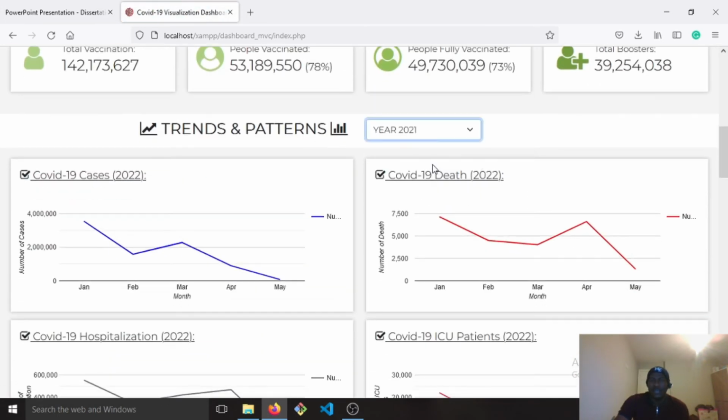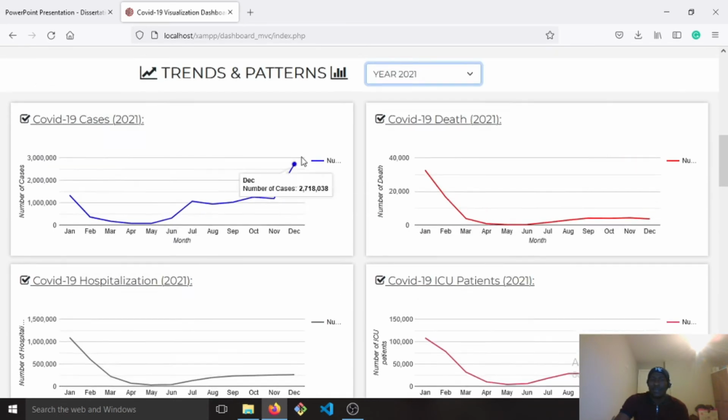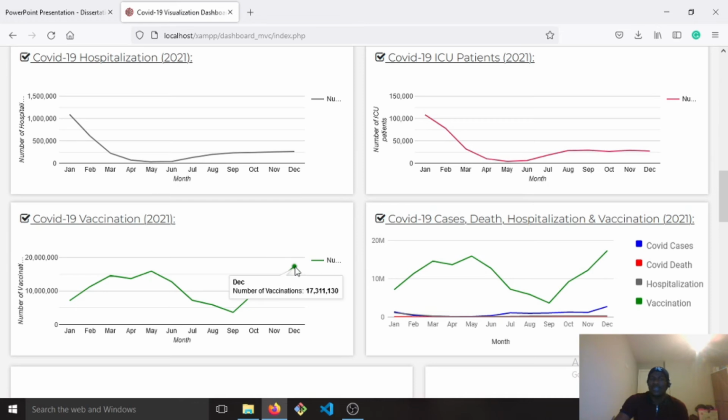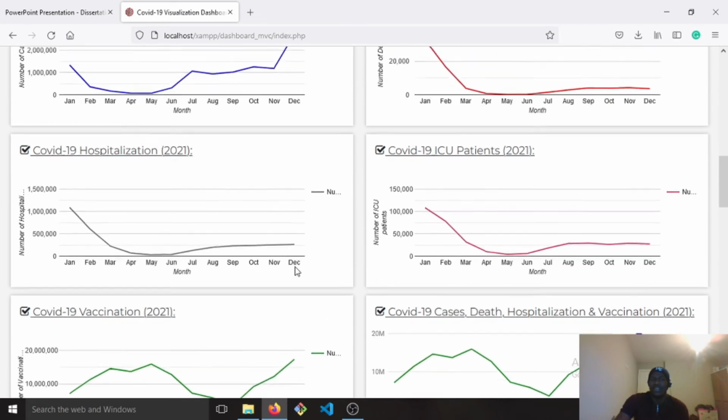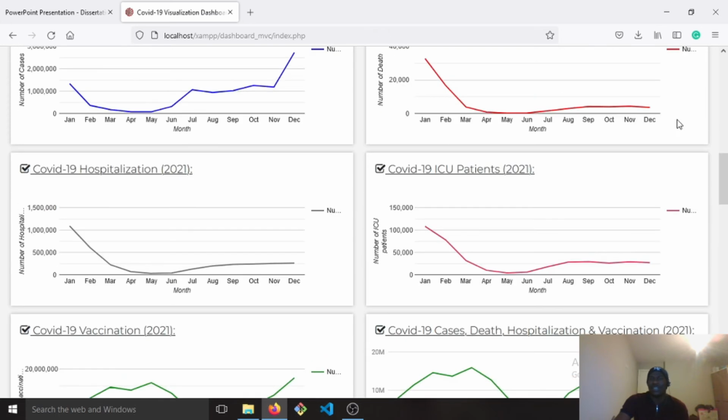For the year 2021, we can see that the month of December had the highest number of cases, but it does not flow with the number of deaths. December 2021 also had the highest number of vaccinations. So you can see the highest number of cases, the highest number of vaccinations, and the deaths dropped.